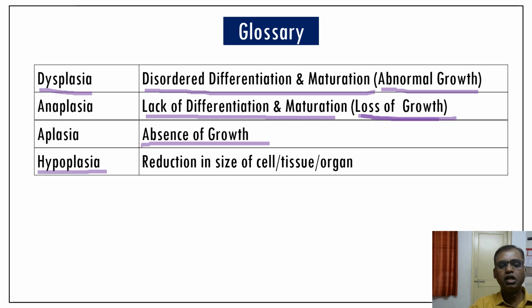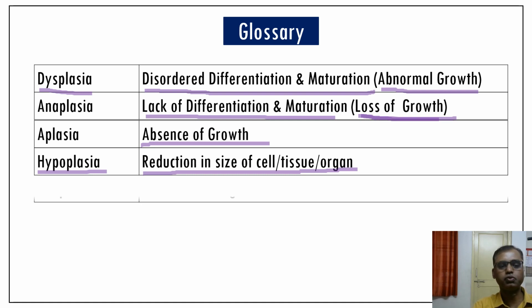Hypoplasia means reduction in the size of the cell, tissue or organ. You may get confused between hypoplasia, anaplasia and aplasia. Anaplasia means loss of growth, which has acquired causes, whereas hypoplasia is a reduction in the size of the cells, tissue or organ, with congenital causes. In both, some kind of growth will be present, whereas aplasia means entire absence of growth.